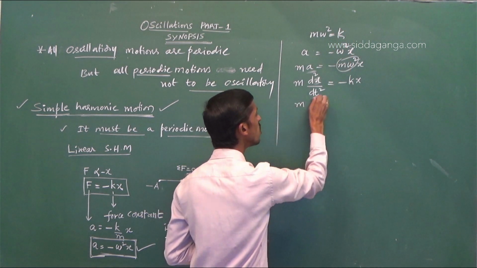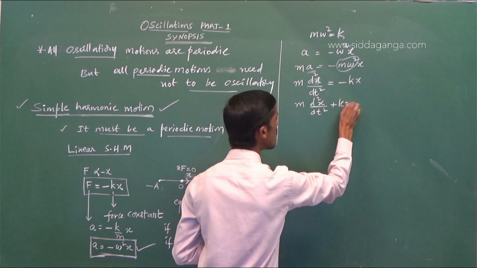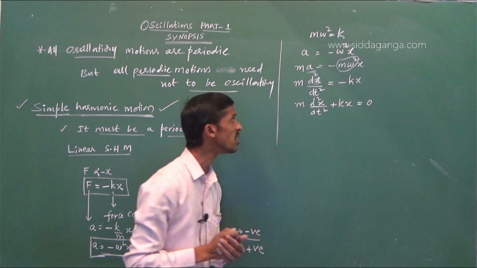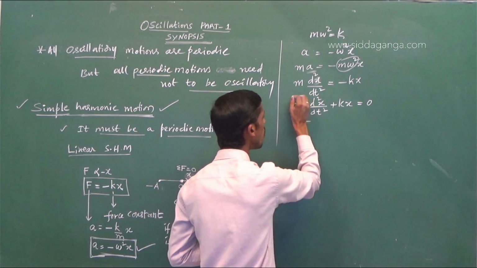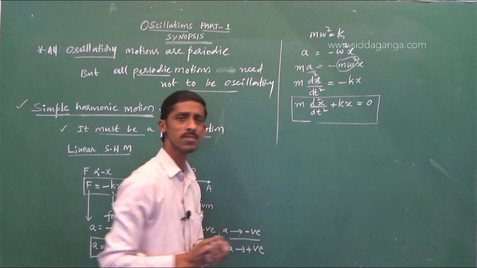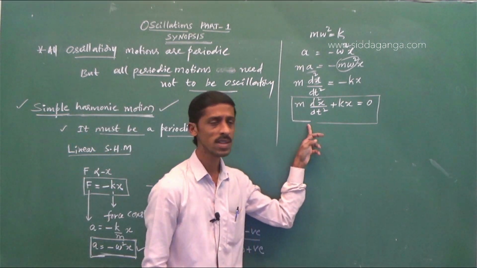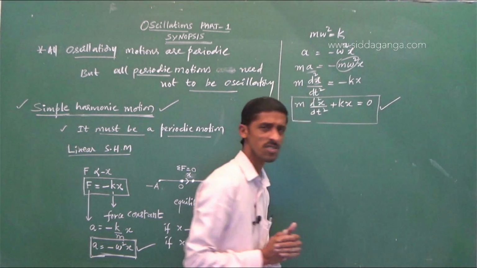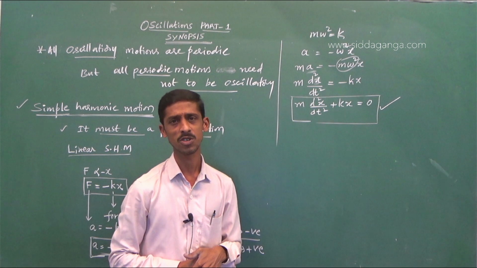So m into d square x by dt square plus kx is equal to 0. So if and only if any particle or a system satisfies this equation, then only it is called simple harmonic motion.